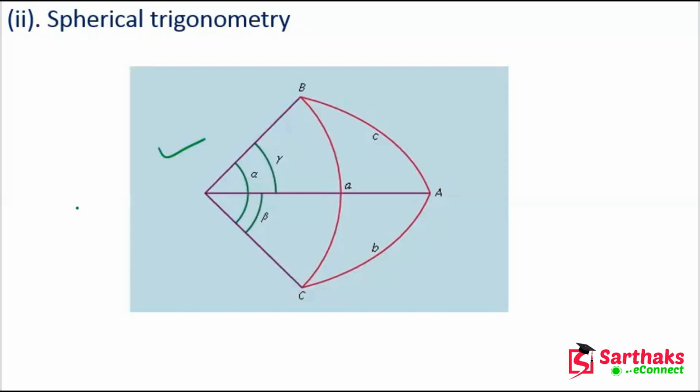So spherical triangles were subject to intense study from the ancient ages because of their usefulness in navigation, cartography, and astronomy. Okay, so the angles of a spherical triangle are defined by the angle of intersection of the corresponding tangent lines at each vertex. So these are the angles alpha, beta, gamma. Okay, so this is our spherical triangle.